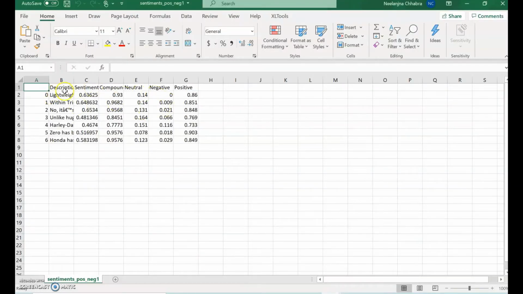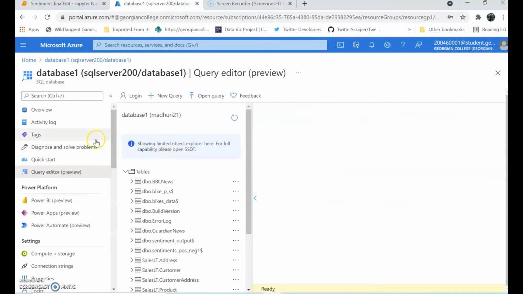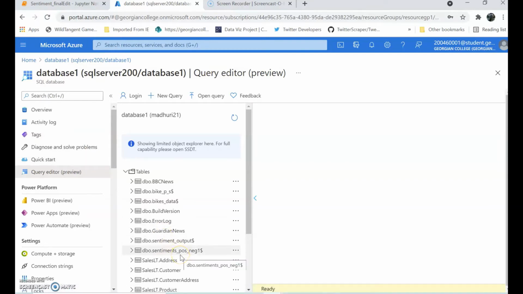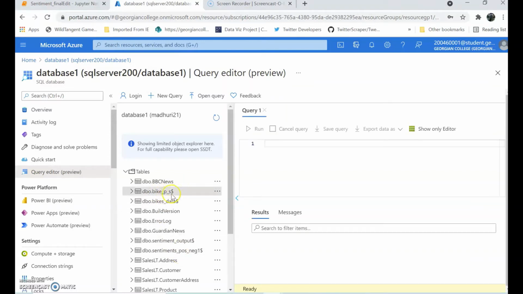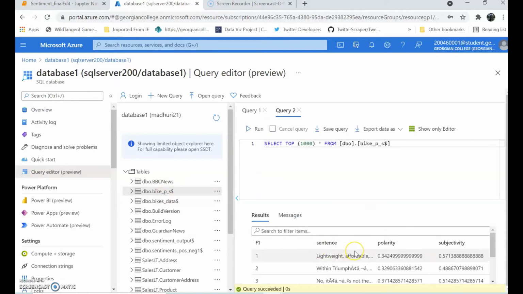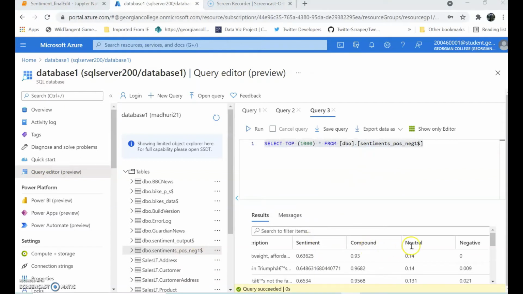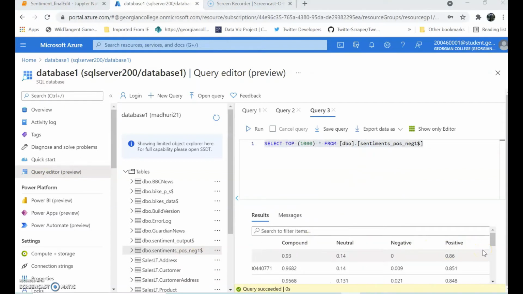We have all the 5 columns that we need, and now I will be exporting the 2 files, that is bikes, which contains my polarity and subjectivity, and the sentiments, which include the positive and negative. After exporting, I was able to get the table. Now, if I run the query, we will be able to get the desired result. So this is the sentence, polarity and the subjectivity, and the second table. We can fetch the rows. Now, here we get the positive, negative and neutral for these fields.